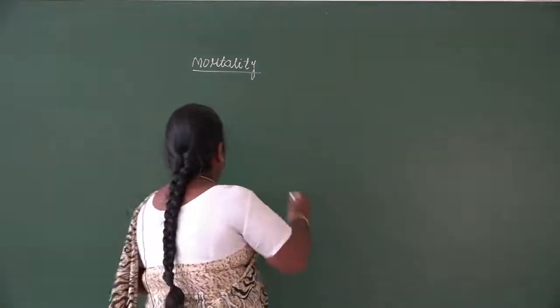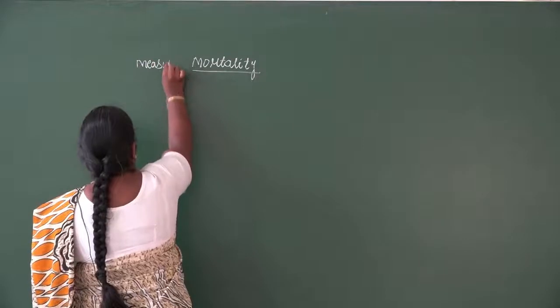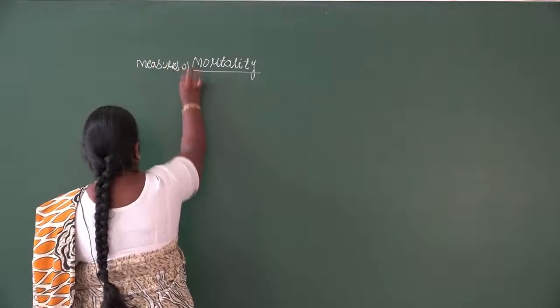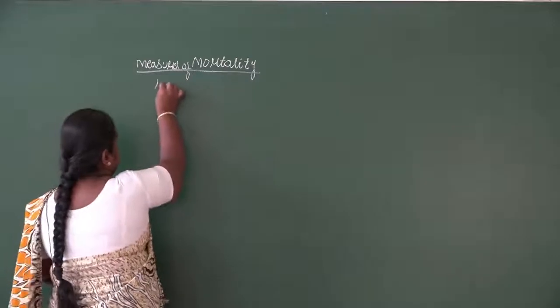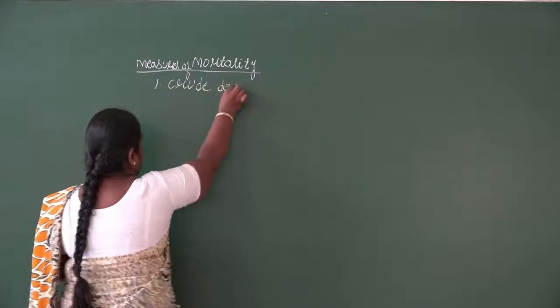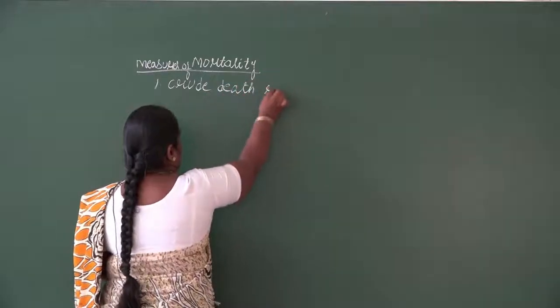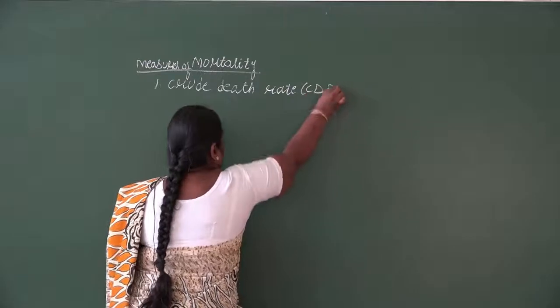So there are many measures of mortality. How do we measure the mortality rate? In that we have 6 topics. The first one is crude death rate, CDR.